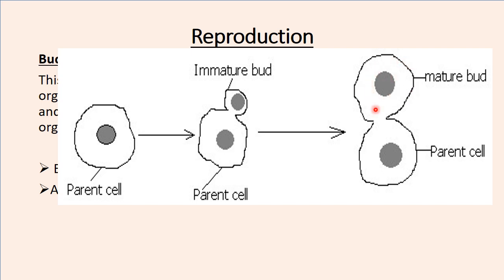This is a mature bud. So when it grows, now it can leave its parent. Just like us, when you grow up, you have to leave your parent. It will detach from the parent and it becomes an independent organism.